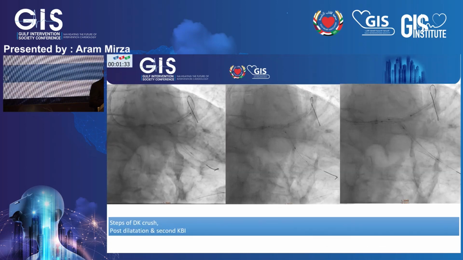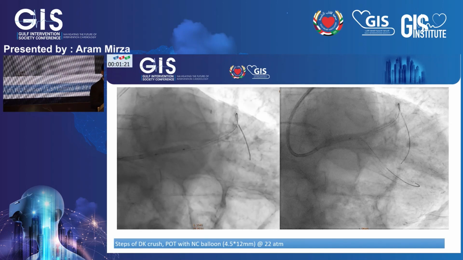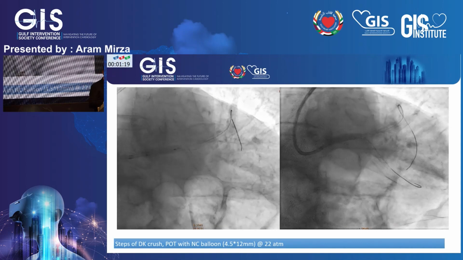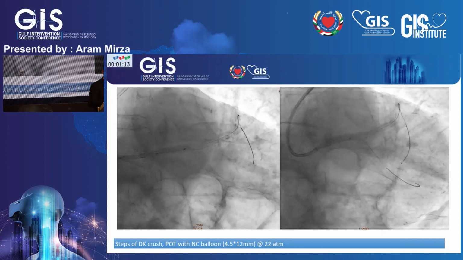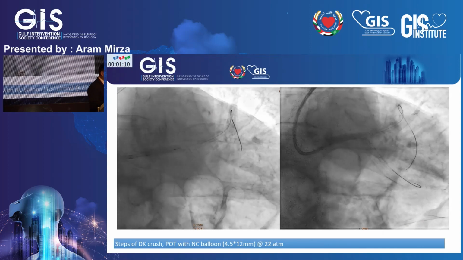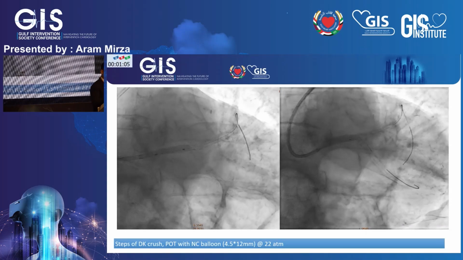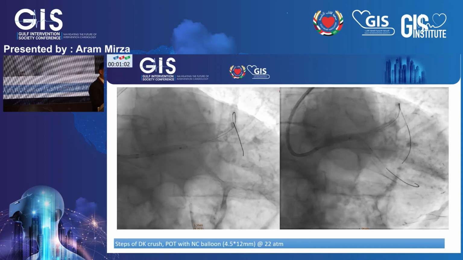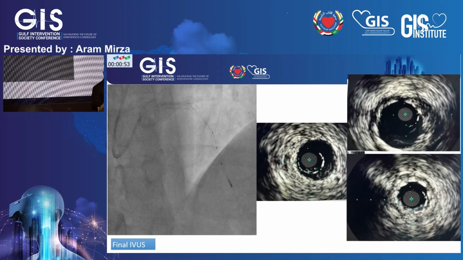These are the normal steps of the DK crush, and it is important to do all the steps, because if we do not do good crushing of the stent, possibly we will not be able to cross, since as mentioned yesterday, in about 8% of cases you cannot cross the struts. Also done was a 4.5 by 12 balloon, and the aorto-ostial is very important. I remember 10 years ago one of the pioneers of the field told me that even if you don't have IVUS, you can do PCI for the left main stem, provided you do a very aggressive POT for the left main stem. So 4.5 at 22 bars, and this is the final result, and the IVUS shows a good result.